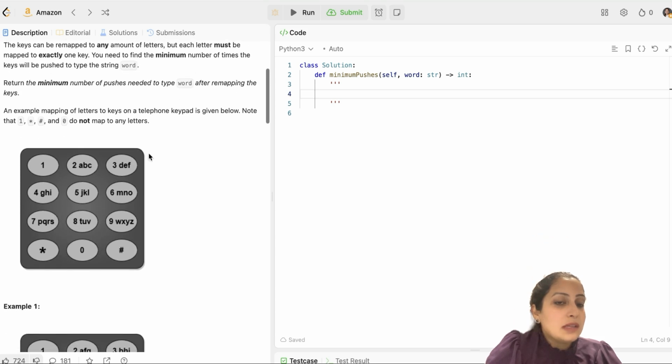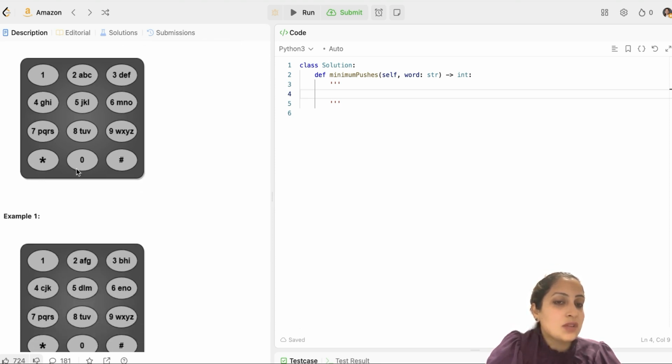Now this mapping from digits 2 to 9 for these letters can be changed. Your goal is to have the minimum number of pushes for the word which you have been given. And you can only use digits 2 to 9. You cannot use key 1 or asterisk or 0 or hash. This is your entire question.